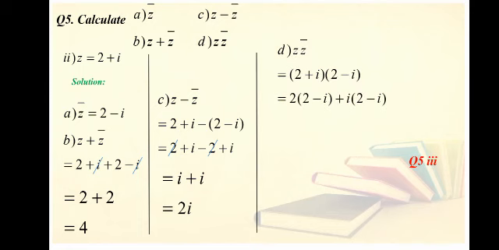D part is Z into Z bar. Z value is 2 plus iota and Z bar value is 2 minus iota. So 2 into 2 minus iota plus iota into 2 minus iota. It will become 4 minus 2 iota plus 2 iota minus iota square. 2 iota and 2 iota will be cancelled. The remaining term will be 4 minus iota square. Iota square is equal to minus 1. So minus minus is plus. So 4 plus 1 equals 5.